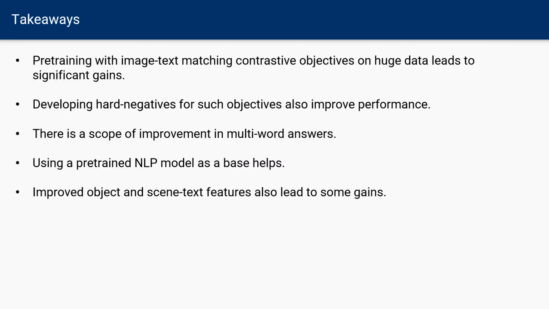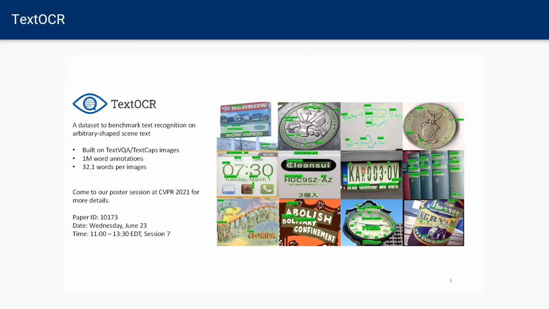Here are some key takeaways from this presentation. Pre-training with image text matching contrastive objectives on huge data leads to significant gains. Developing hard negatives for such objectives also improves performance. There's a scope of improvement in multi-word answers. Using pre-trained NLP models as a base also helps. Lastly, improved object and scene text features also lead to some gains.